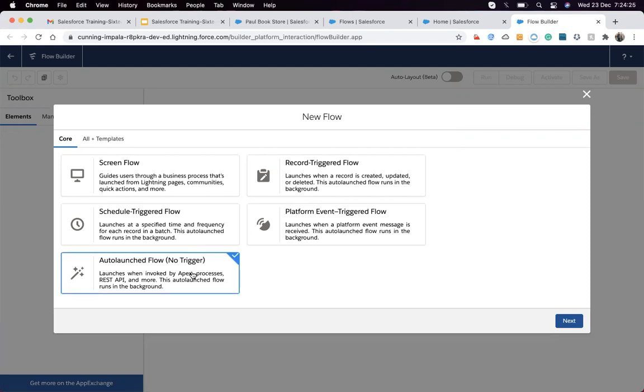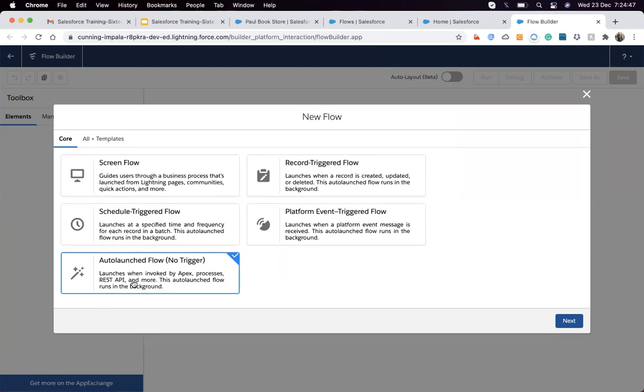And then last and most usable is the autolaunched flow. Autolaunched flows are those flows that can be launched from any place. It doesn't take any input from the user. Autolaunched flow and screen flow are similar; the only difference is that screen flow takes input from the user, and autolaunched flow does not.